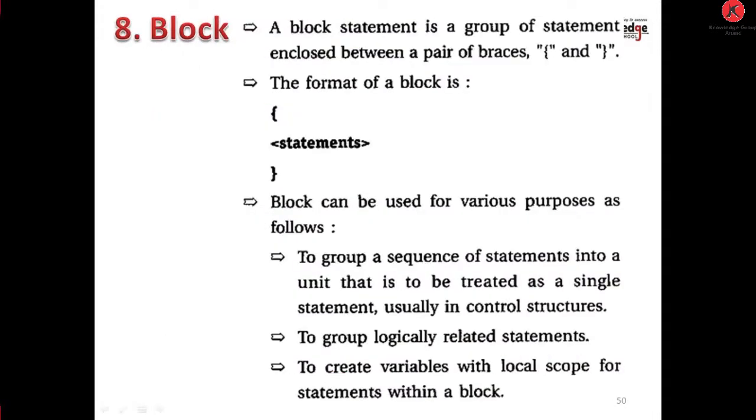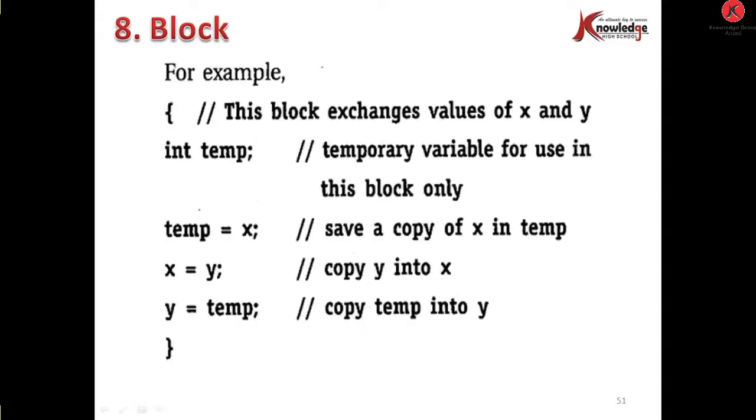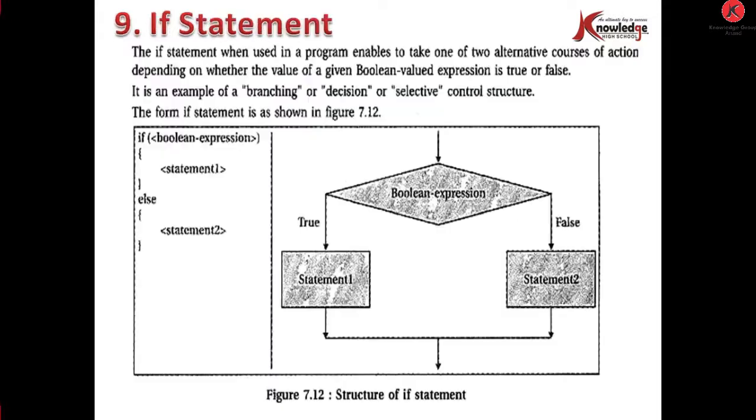Block. A block statement is a group of statements enclosed between a pair of brackets. You can see here the format of a block. Blocks can be used for various purposes as follows: to group a sequence of statements into a unit that is to be treated as a single statement, usually in a control structure; to group logically related statements; and to create variables with local scope for statements within a block. See the example of a block, which is always enclosed within curly brackets.